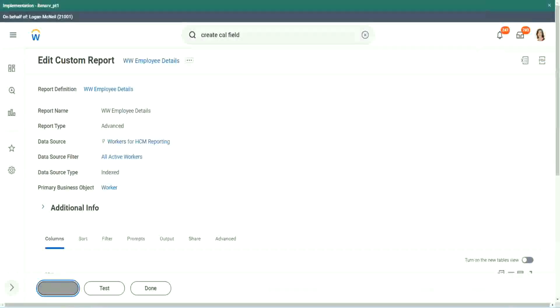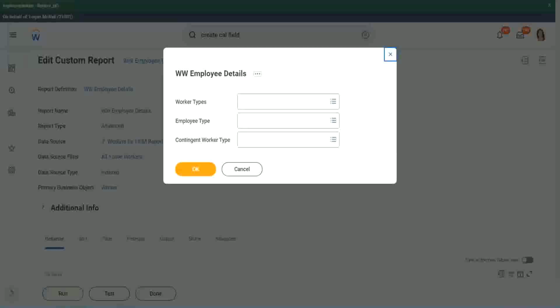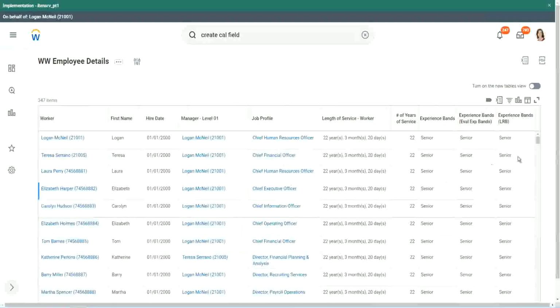Run. Looks the same, right. When we did evaluate expression band, it's giving me senior.